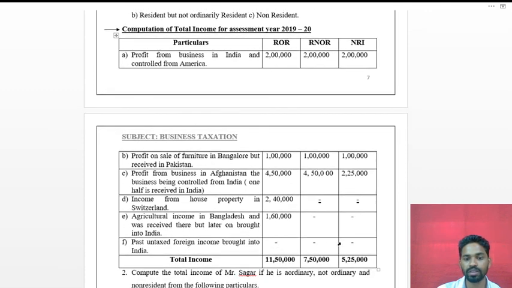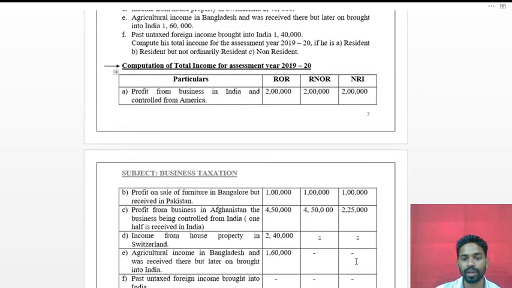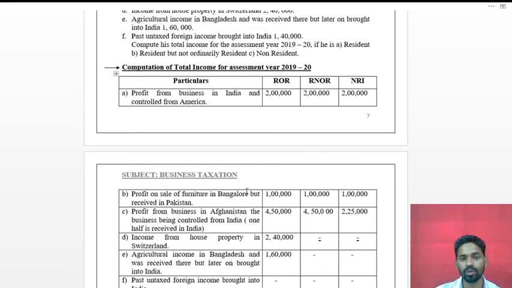Just see here, nil, nil, nil. Now calculate the total. For the resident ordinary resident, total taxable income is 11,50,000. For the resident but not ordinary resident, total taxable income is 7,50,000, and for the non-resident it is 5,25,000.